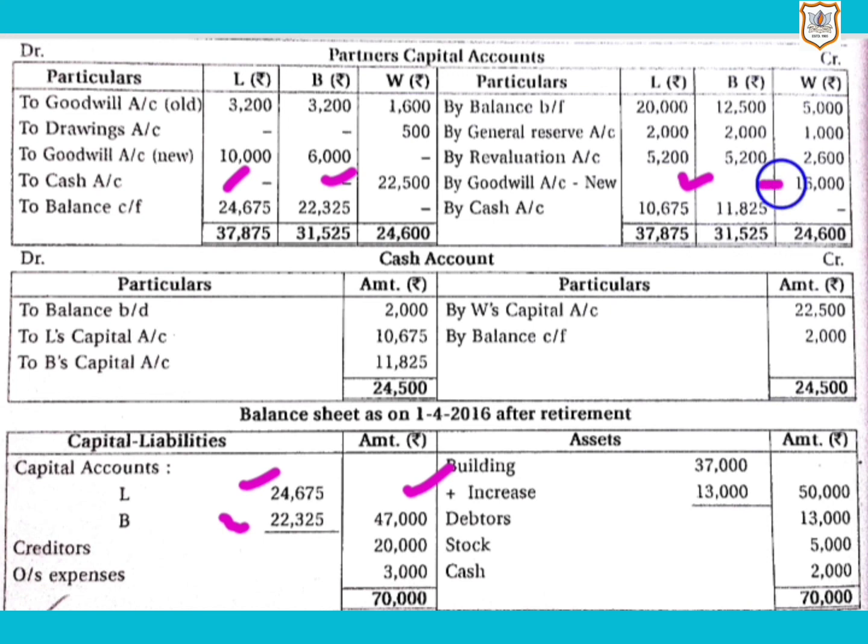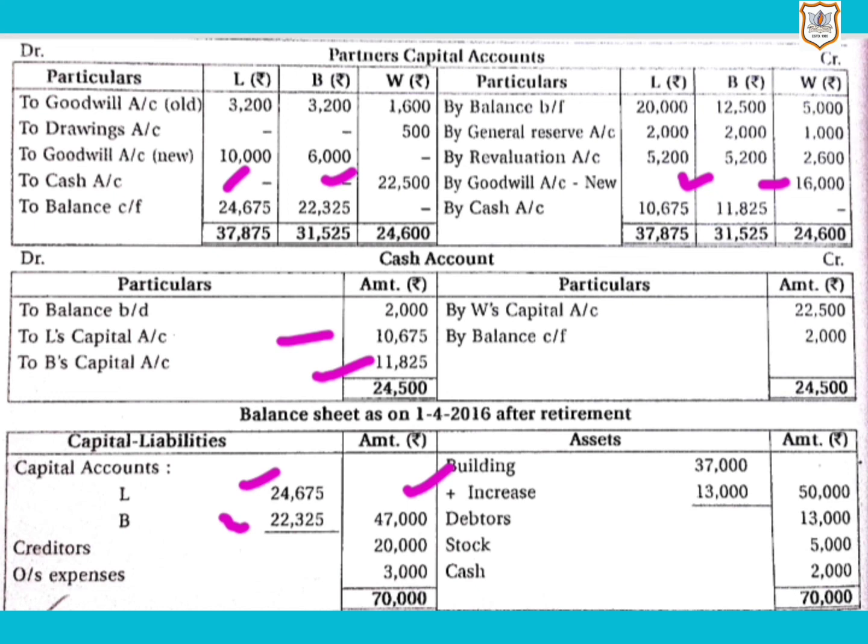These are the amounts which are brought in cash by partners L and B. So as the firm's cash balance will increase because of this, we will record it on debit side of cash account. Here it is to L's capital account 10,625, to B's capital account 11,825.